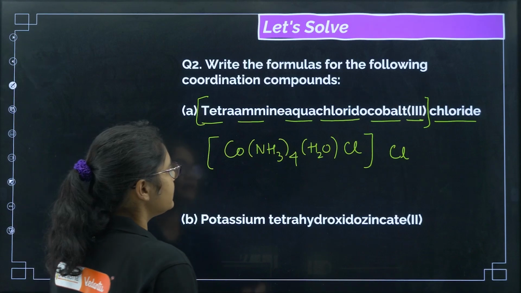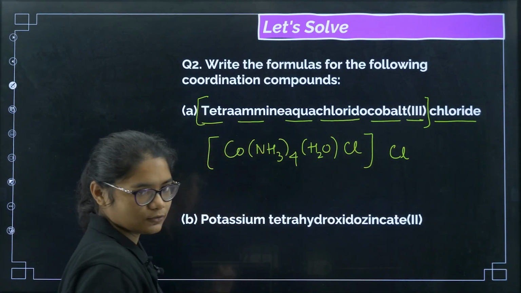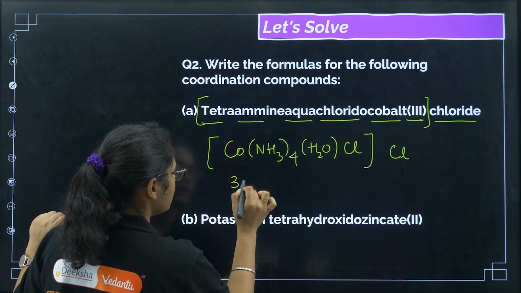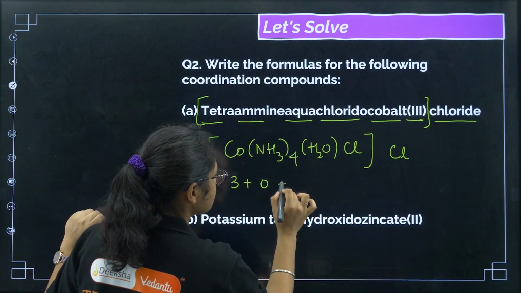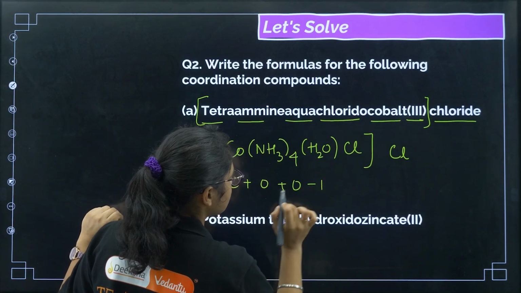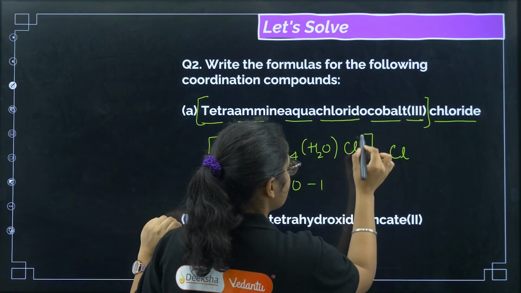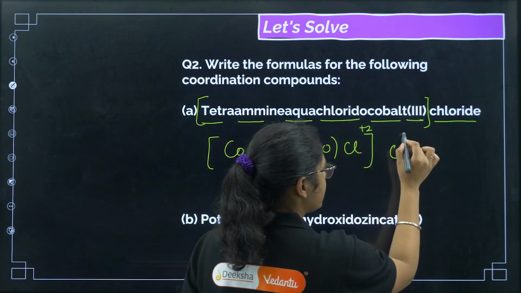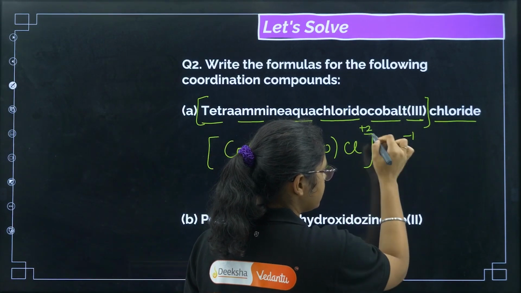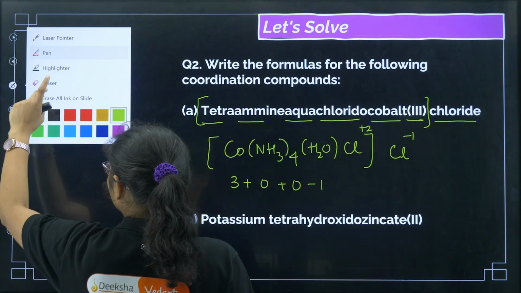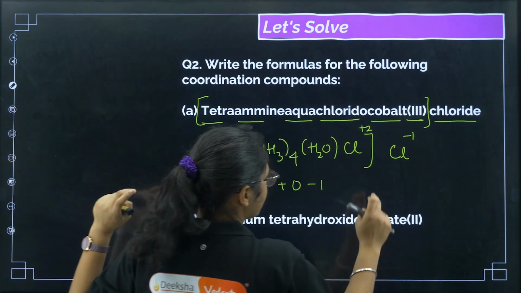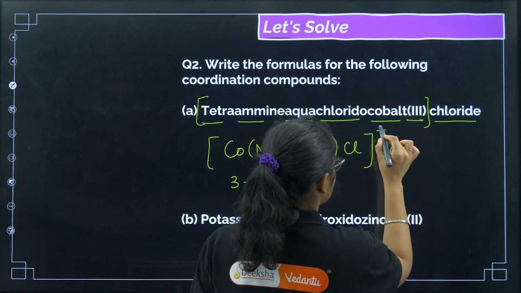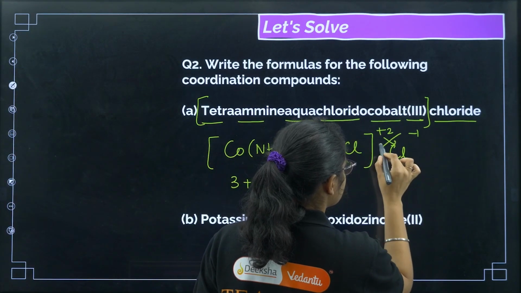So how can we do that? We need to calculate the charge of this complex. Cobalt is 3, this is 0, water is 0, and there is 1 chlorido, so 3 minus 1. I can say that this is +2. The total charge of the complex is +2 and chloride, as you know, is -1. Now there will be a crisscross of the ions. So I can get the formula: this +2 will go here, this 1 will come here.